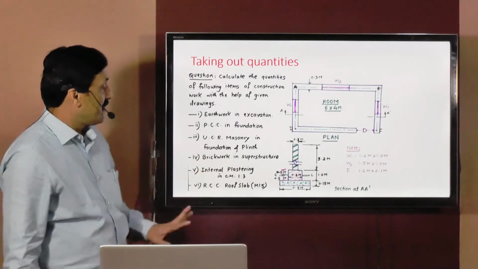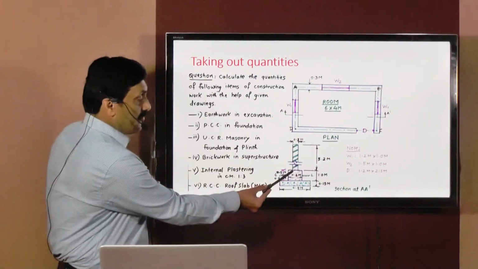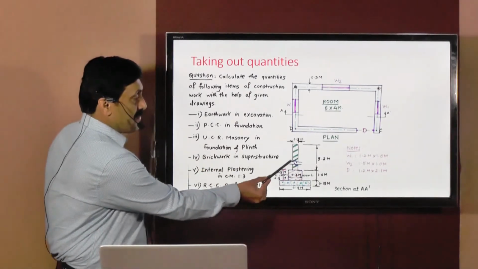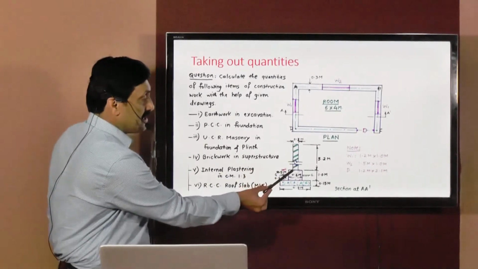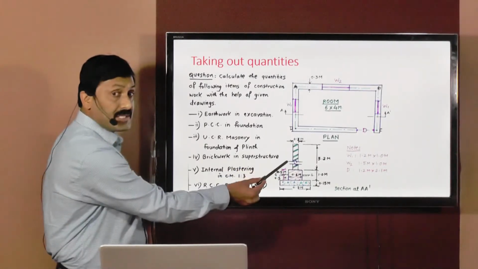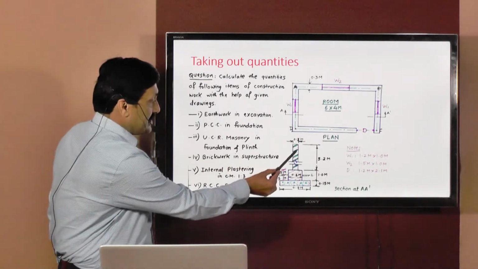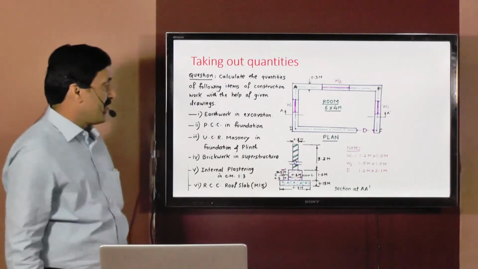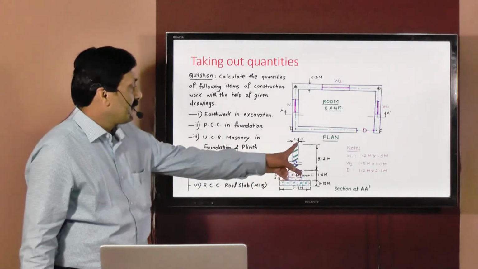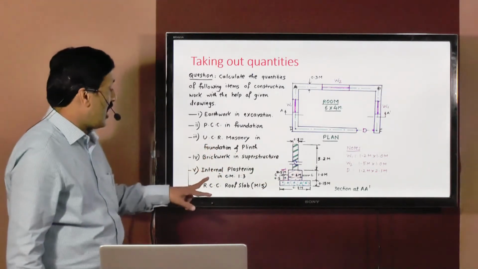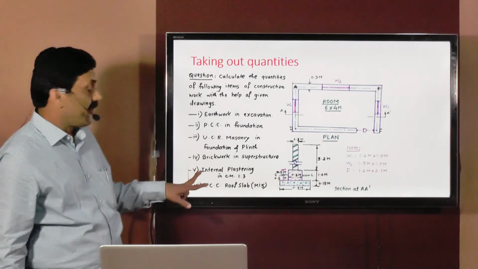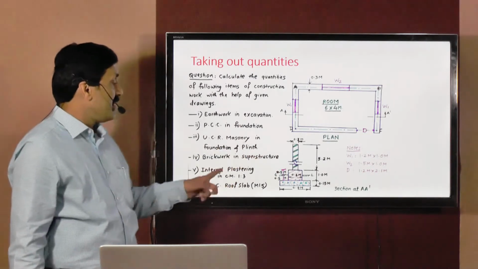Fourth item is brickwork in superstructure. Above this UCR masonry, there is a brickwork. This particular part is called the superstructure, and this is brickwork. You can see these double lines that indicate this is brickwork in superstructure. Height of this brickwork is 3.2 meters. After that, we need to calculate quantity of internal plastering in cement mortar 1:3.